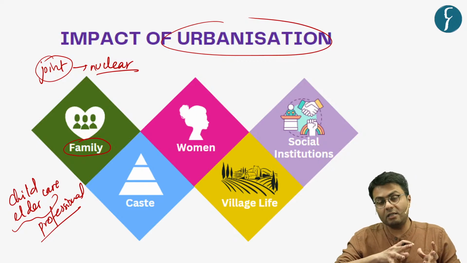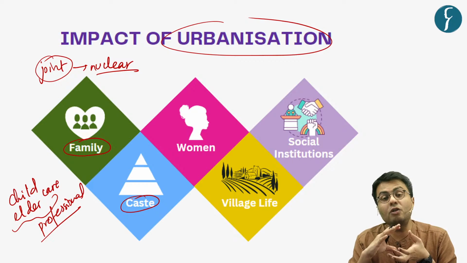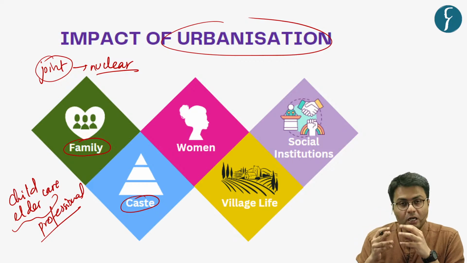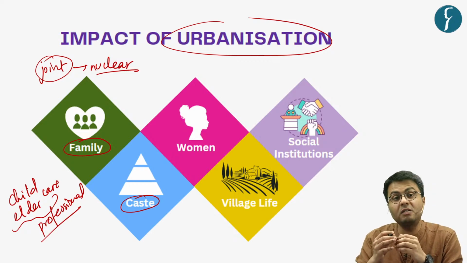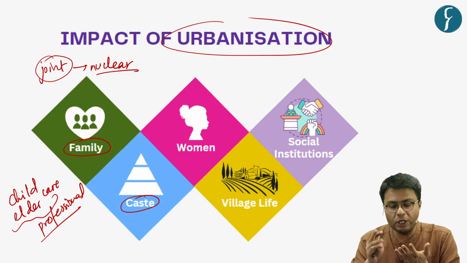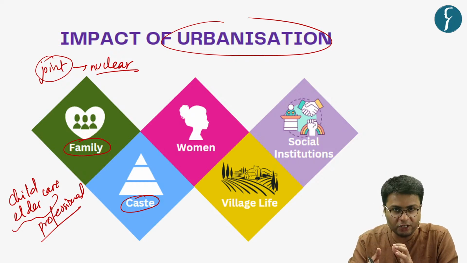Now, let us discuss how urbanization impacts the hierarchy or the notion of caste. Now, in rural areas, you have witnessed that the nature of the caste system is quite rigid because people interact or live together based on their caste based affiliations.